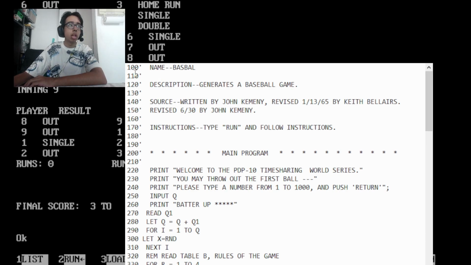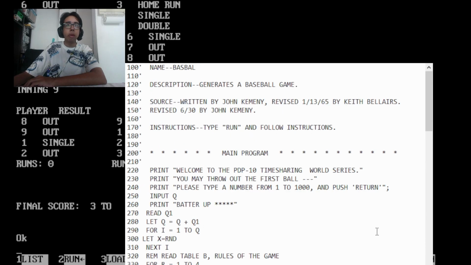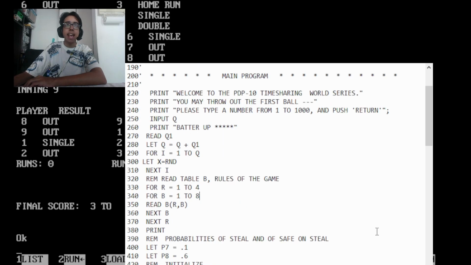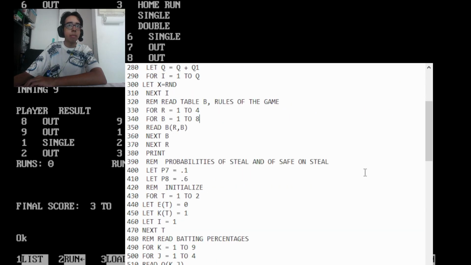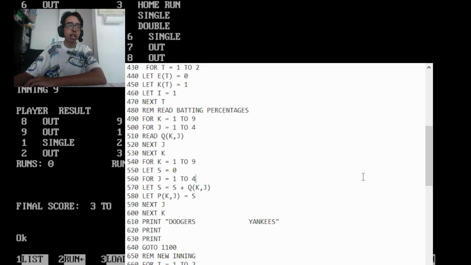Name baseball. Description generates a baseball game, and the main program. You see, this is the source code of this game. As you can see, made in its full BASIC glory. And now, I'll be honest, I don't really know what this means, but the fact that this is the entirety of the